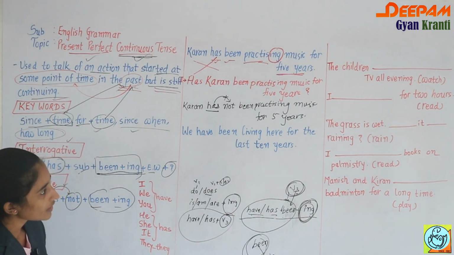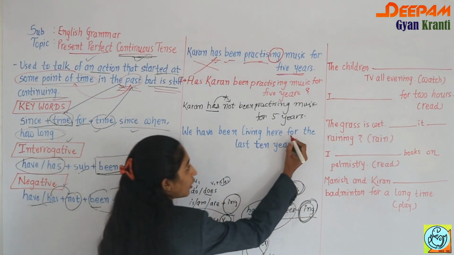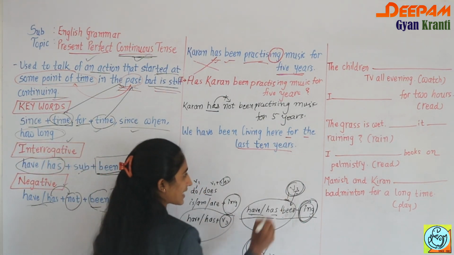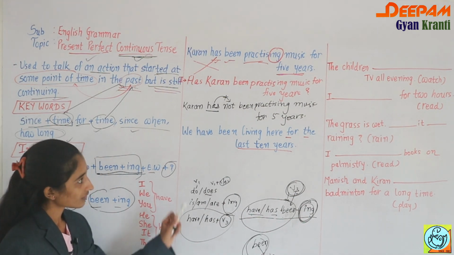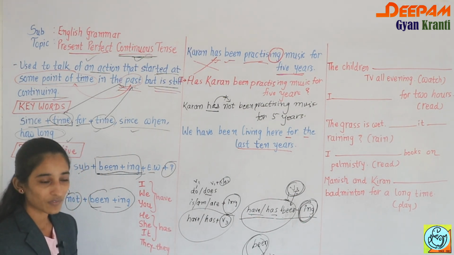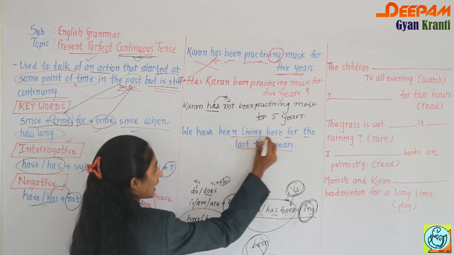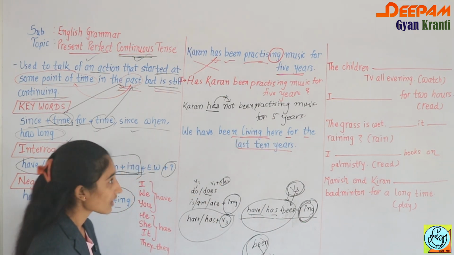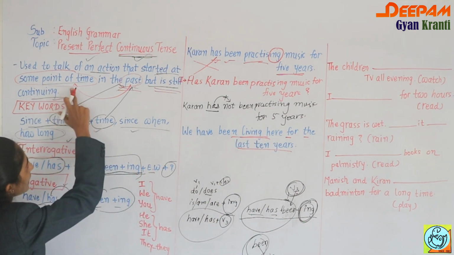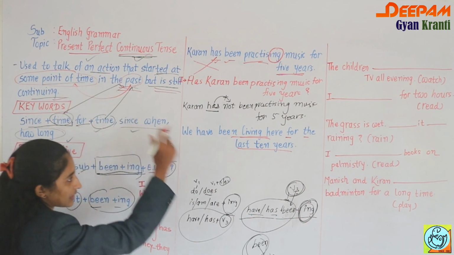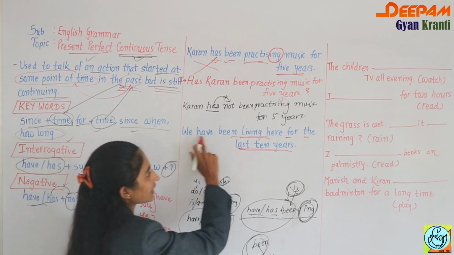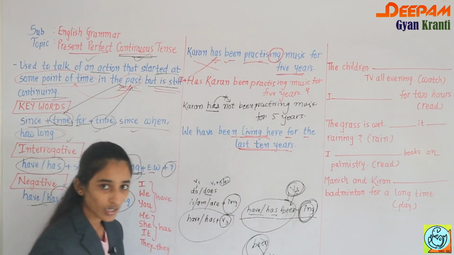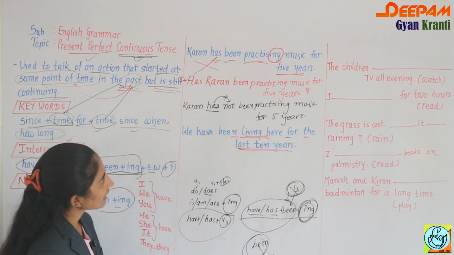Okay, then check the next one: We have been living here for the last 10 years. See here also, for plus a time in the past means from the last 10 years the same action is going on. We can feel it in the present also, that we are living here. It started at some point of time in the past, the last 10 years, and is still continuing in the present. Let's make it interrogative.